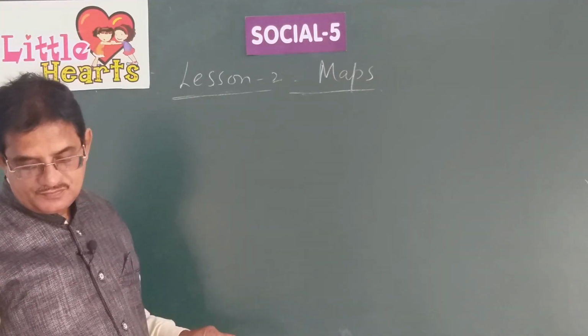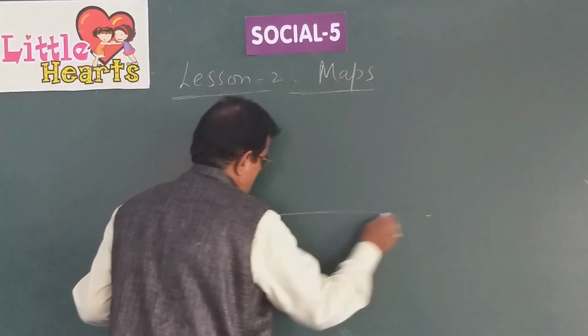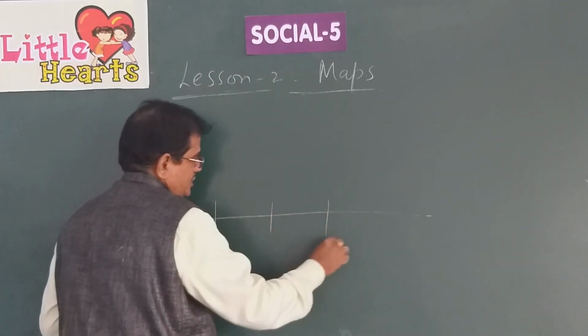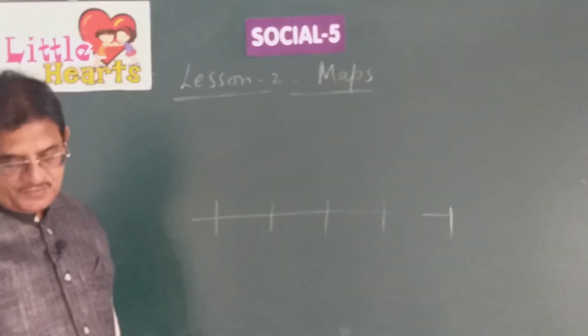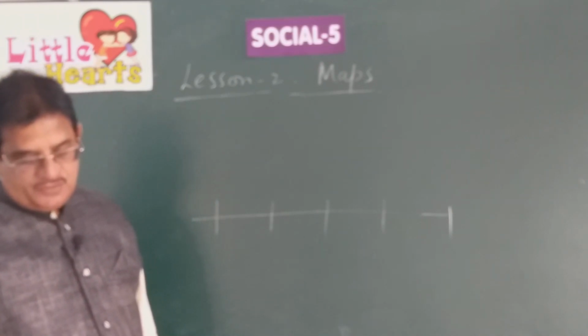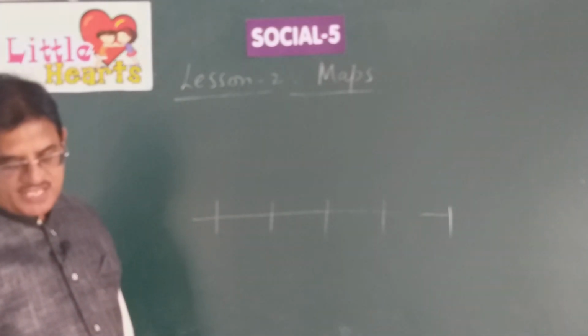For example, draw a line on the map and divide it into 5 equal parts. 1, 2, 3, 4, 5 equal parts. Any 5 or 6 equal parts. This scale is known as linear scale.